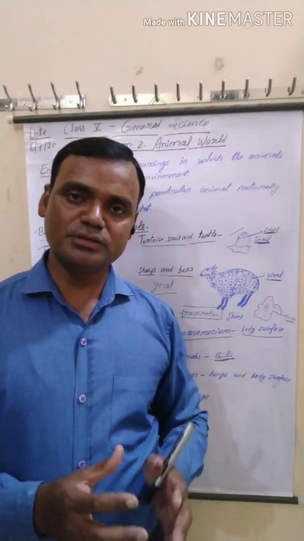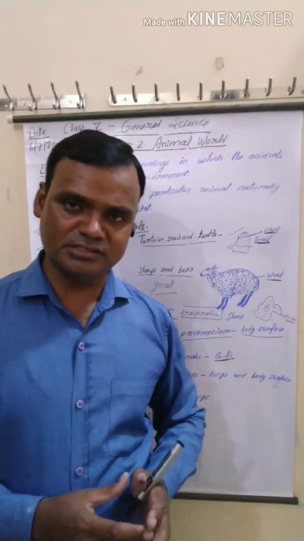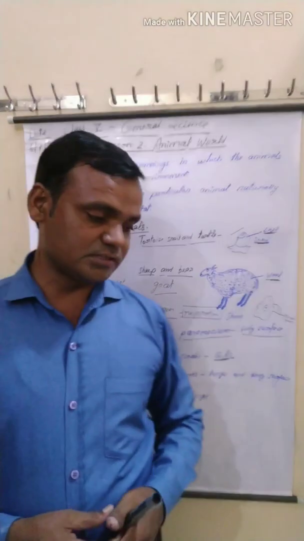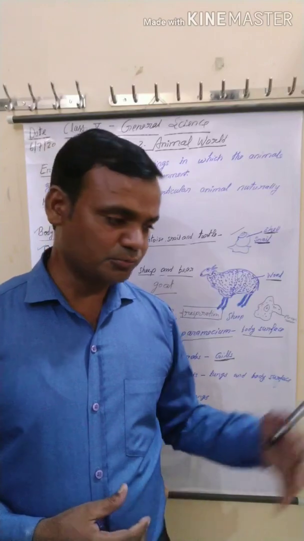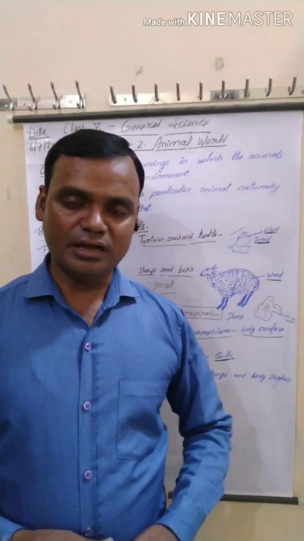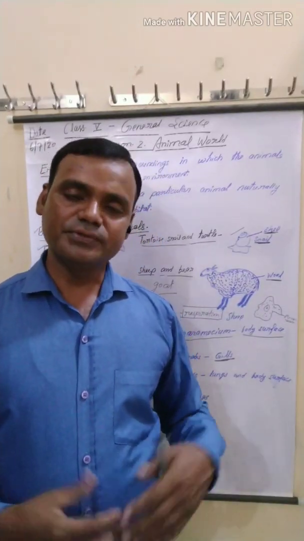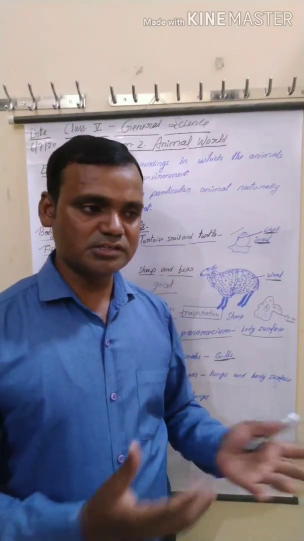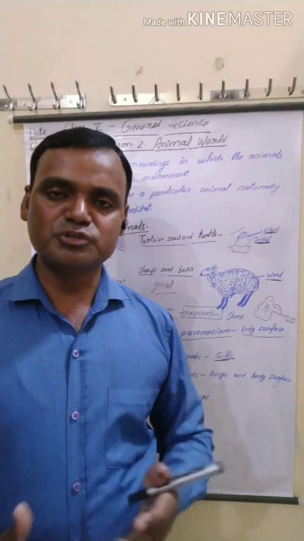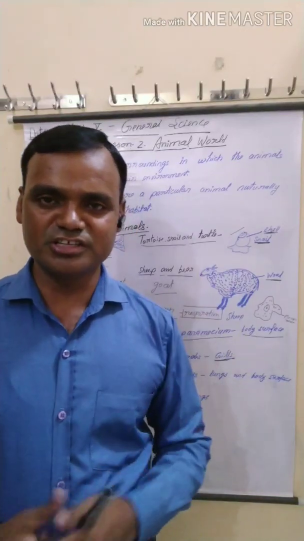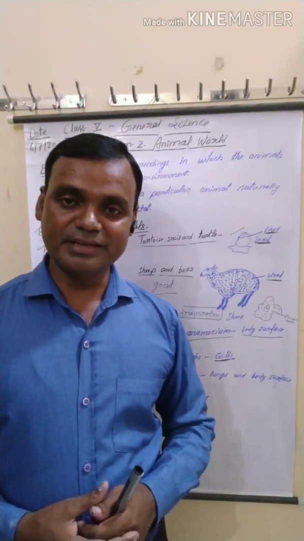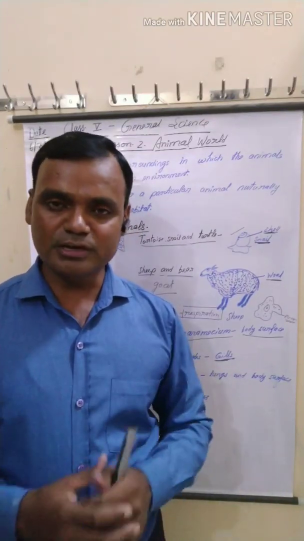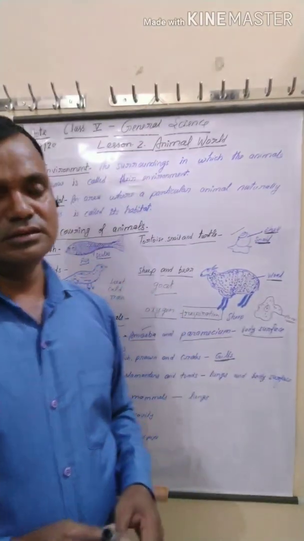You know that when you remove a fish from the water, after some time the fish may die. Why? Because they cannot absorb atmospheric oxygen. They absorb only dissolved oxygen, and dissolved oxygen is found in water.